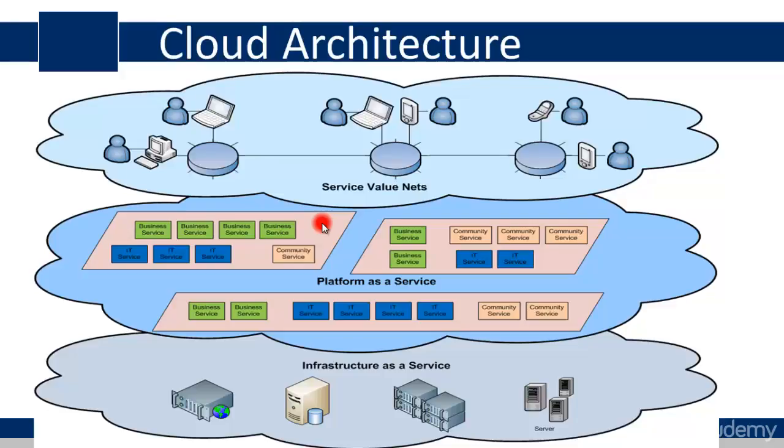Now here you can see three types of cloud. This is a cloud architecture. The architecture of the cloud is this. Now here you can see platform as a service, software as a service, and infrastructure as a service. Now we are providing you infrastructure as a service, and Microsoft Azure is providing all three types of services: software as a service, platform as a service, and infrastructure as a service.